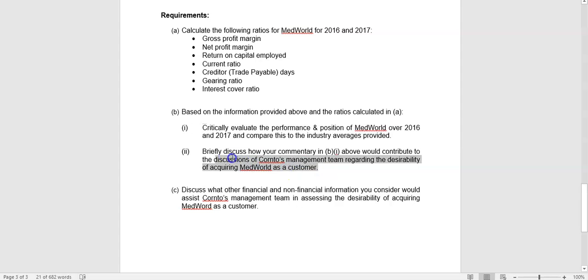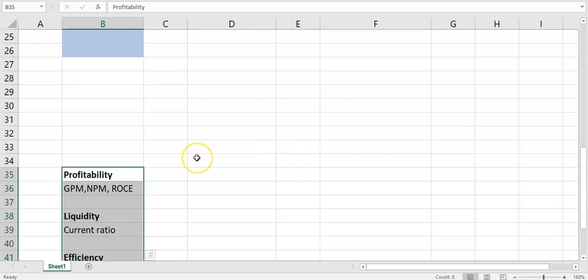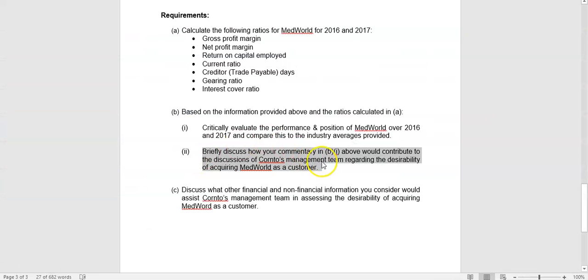And that allows you then in part 2 to discuss how your commentary here, how does this information about how the company is getting on inform your decision about whether MedWorld would be a good company or not, a good customer, should I say. So if you're thinking from B part 2, and again, I have a detailed solution put up on Loop, so you should be able to see that. What are the key things? I want you to think about it from the perspective of, is this a good customer to have? There'll be plenty of other ratio questions where I'll ask you to think about it from the bank's perspective or from a shareholder's perspective. Here, I want you to think about it from, should we sell to this company?